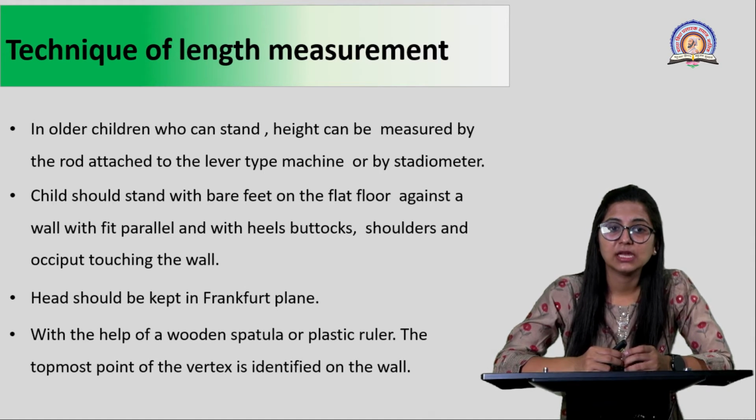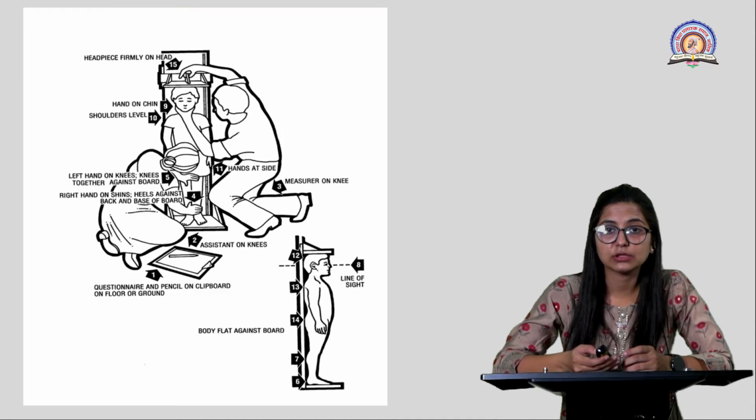Then the head is kept straight, and wherever the head is, you move the plank or wooden spatula, or you can have a ruler as well. And the topmost point of the vertex is identified on the wall.